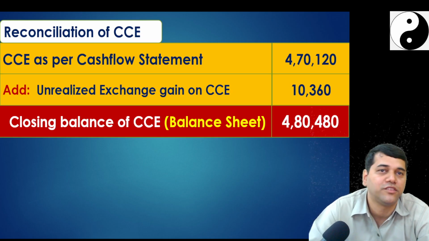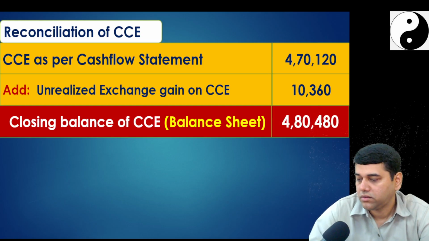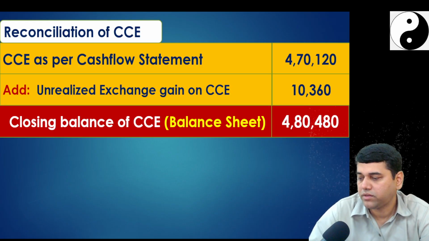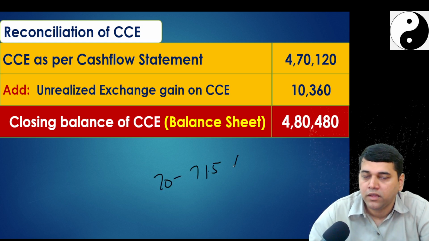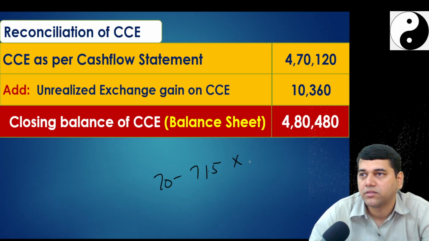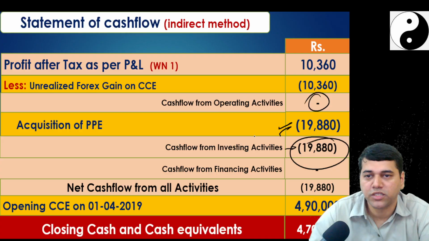Have you prepared this reconciliation? Yes. 70 minus 71.5, so you are taking 70 minus 71.5. You multiply with how many dollars? 6,720. How much does it come to?